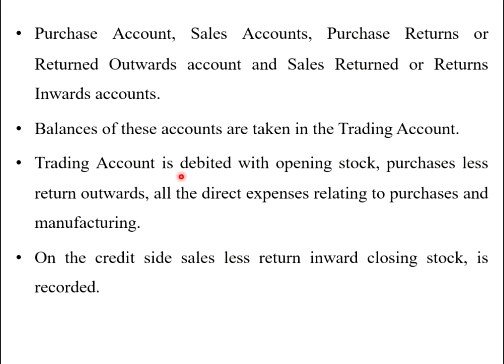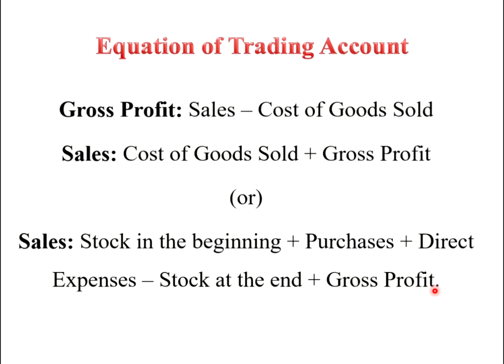That's why the trading account is debited with opening stock, purchases less return outward, and all the direct expenses relating to the purchases and manufacturing. And on the credit side, sales less return inward and closing stock is recorded. This is the equation of the trading account.